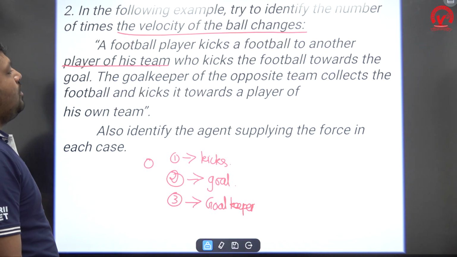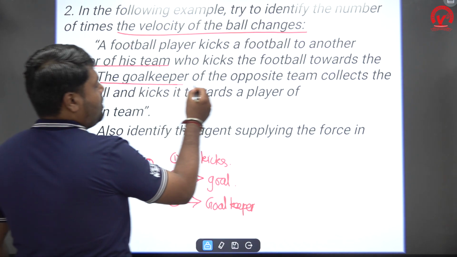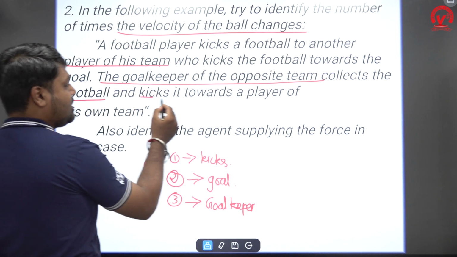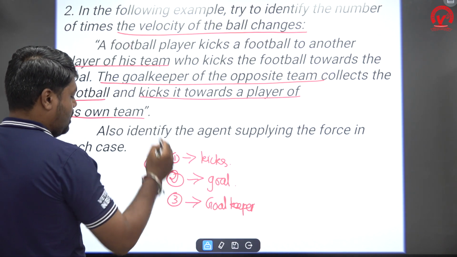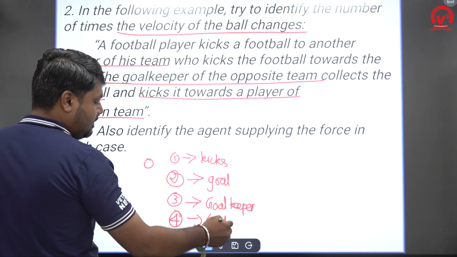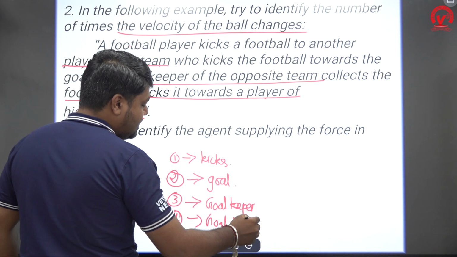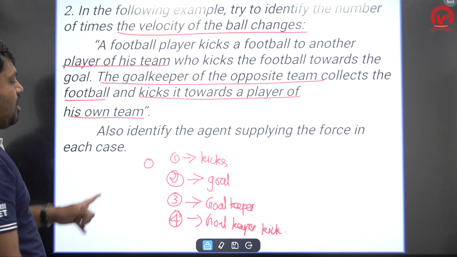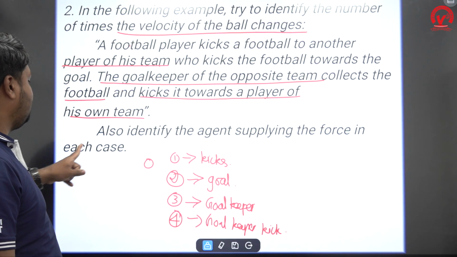Next, the goalkeeper of the opposite team collects the ball. Okay, the goalkeeper stops and kicks towards a player of his own team. So after stopping the ball, the goalkeeper kicks. So how many times does the velocity change? Four times. Is there any other? Also identify the agents applying the force in each case.